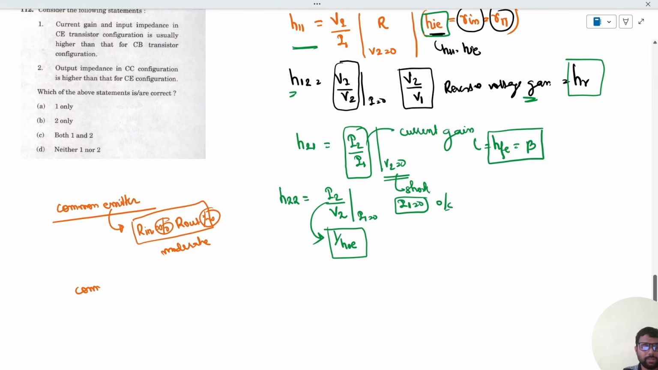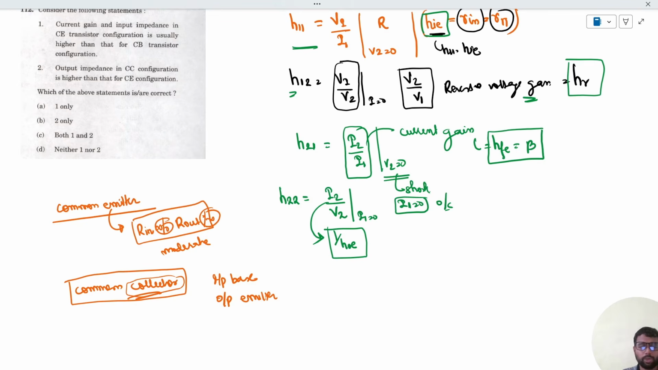Whereas in common collector, what do you mean by the common collector? That means the collector is common, input is applied at the base terminal and output is taken at the emitter. Collector is common to both input and output. So if this is a transistor and this is the collector where you have given VCC, this is the base. You provide input over here and obviously there will be an emitter resistance RE which is grounded. You take output over here. So this is the common collector.